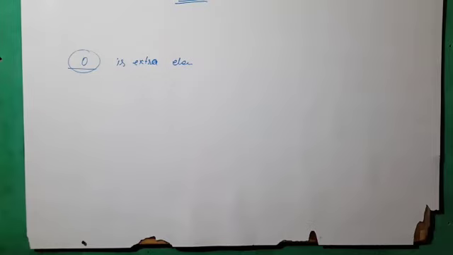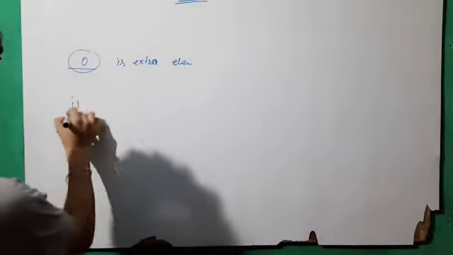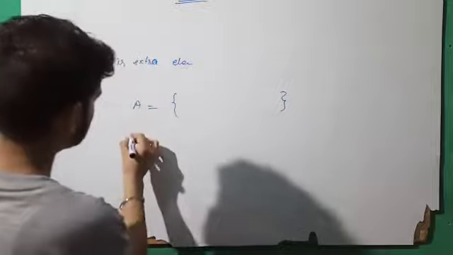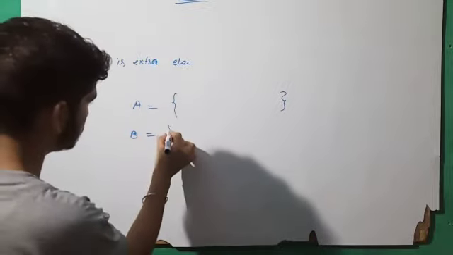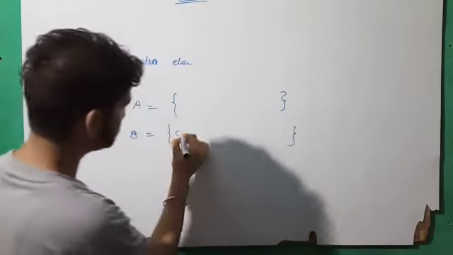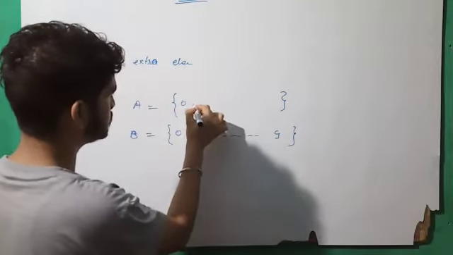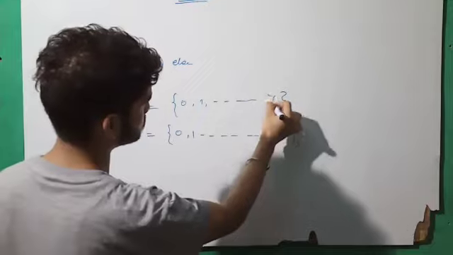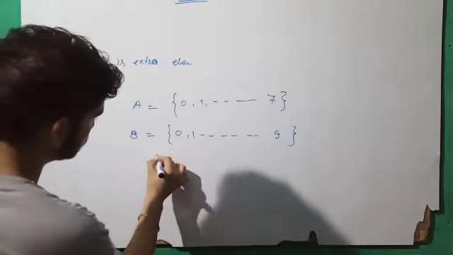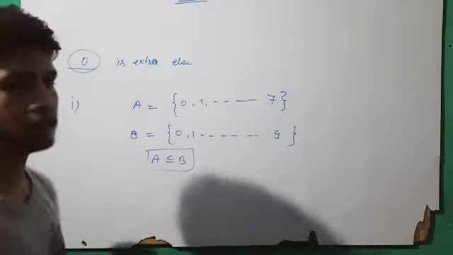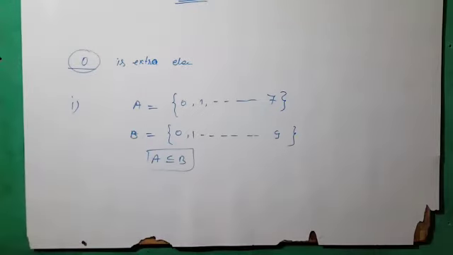So the first question: whole numbers less than 8 and whole numbers less than 10. First part, A, whole numbers less than 8, and second, B, whole numbers less than 10. 10 means 0, 1, 2 up to 9, and 8 means 0, 1 up to 7. So we can say that A is a subset of B, because B contains more elements than A.